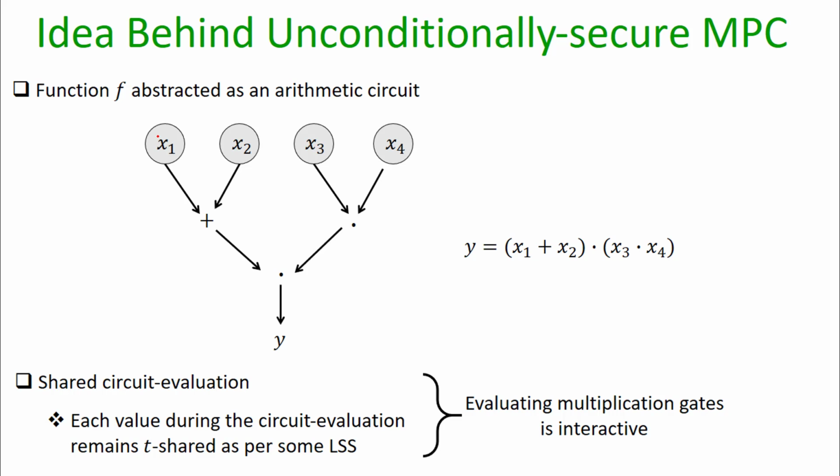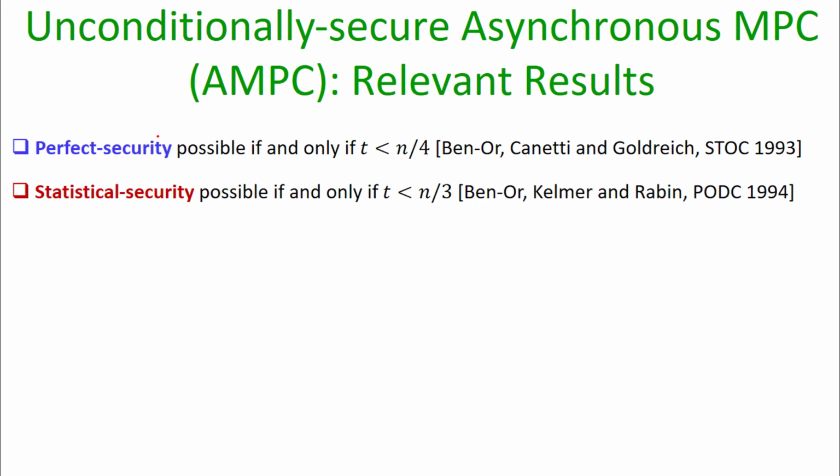and that's why the focus of any generic MPC protocol is to ensure how efficiently we can evaluate the multiplication gates. And that's why the communication complexity of any generic MPC protocol is typically expressed in terms of the amount of communication that will be required to evaluate the multiplication gates in the circuit.